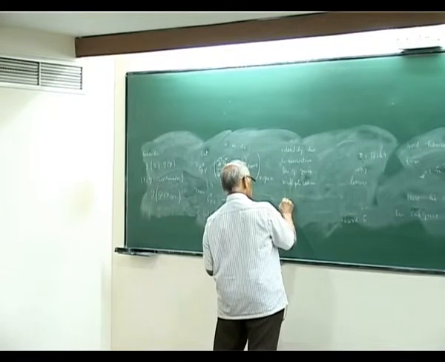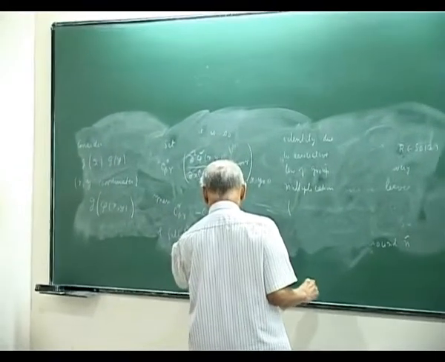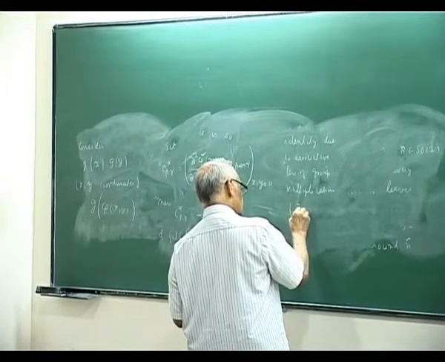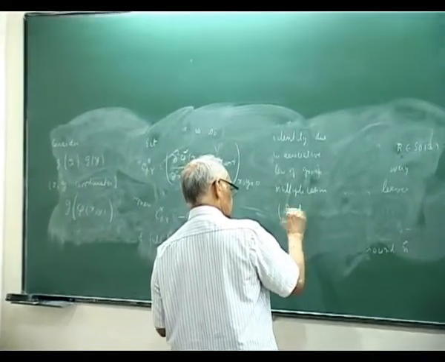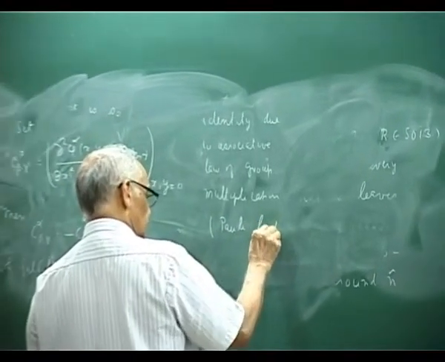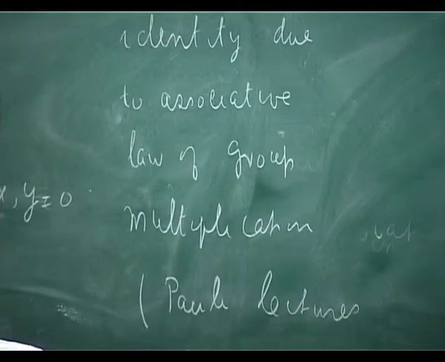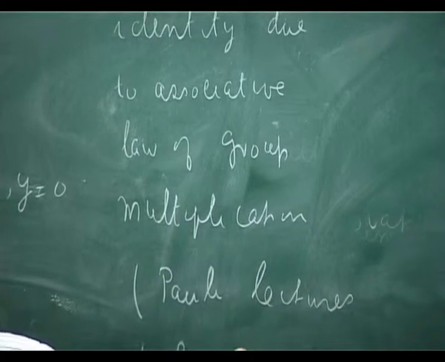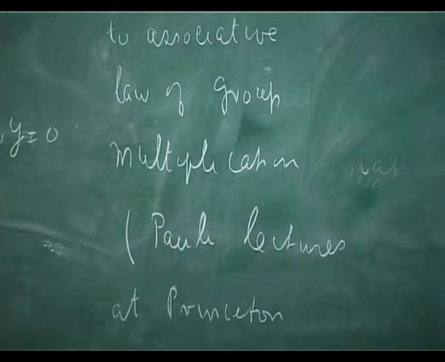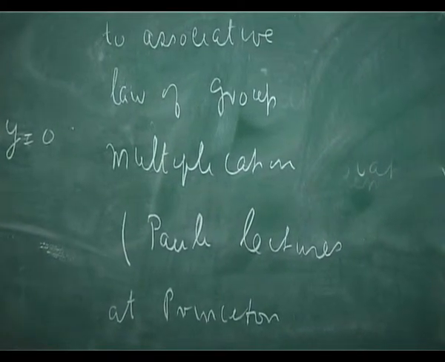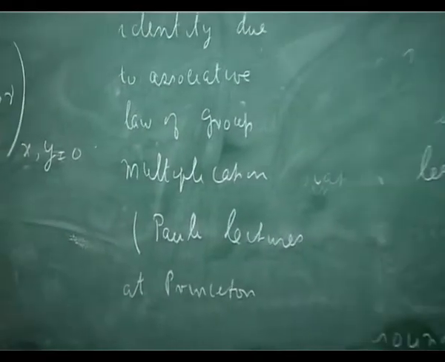And the one I saw is actually some lectures by Pauli. I don't know if it is available at Princeton. Long ago. If it is available, it is certainly worth looking.